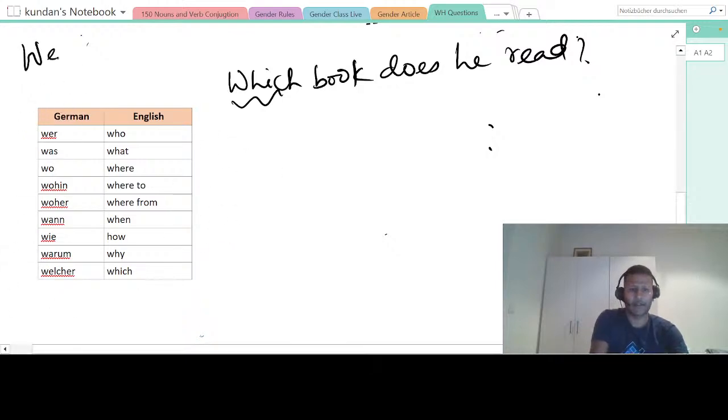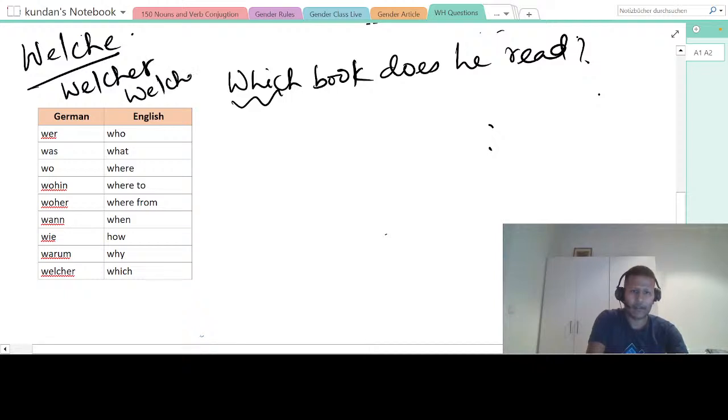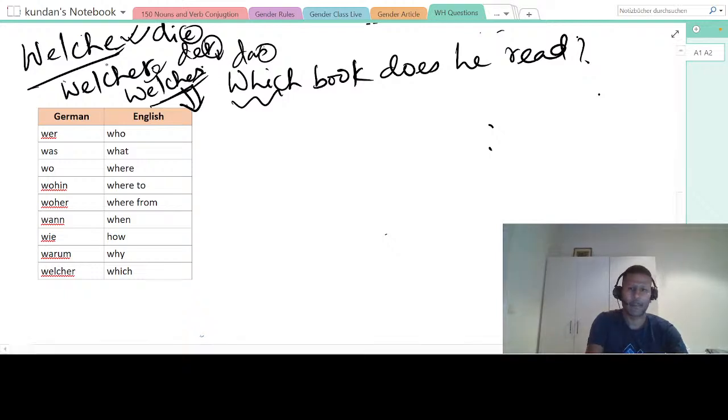So now Welche, Welcher, Welches. These three things you have to keep. This is for neutral. This is for female. You see the ending e, so this is this. Der, you see, er, so Welcher. And Welches is das, right? So S, Welches. Okay, this is how you have to remember. So book is what? Das Buch. So which book does he read?